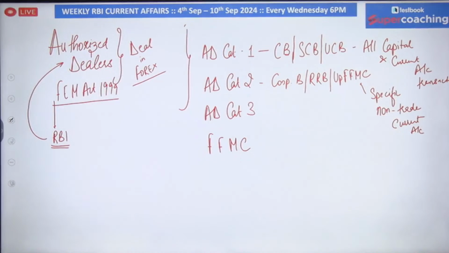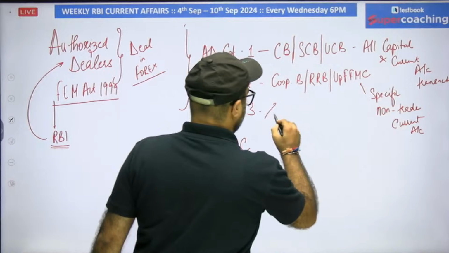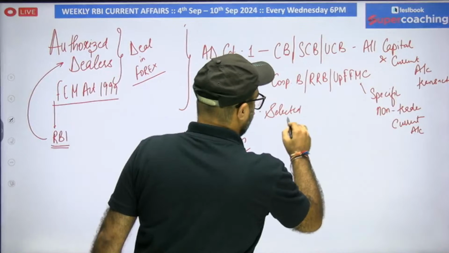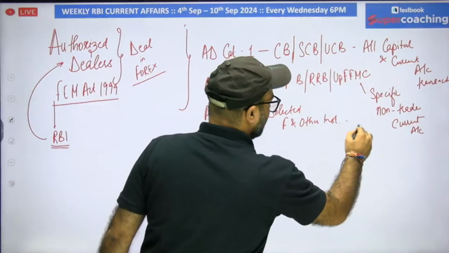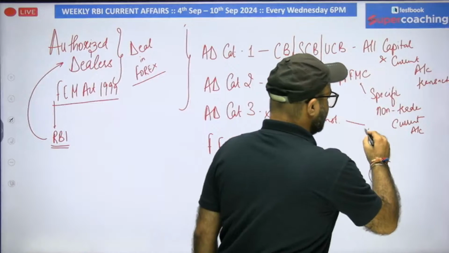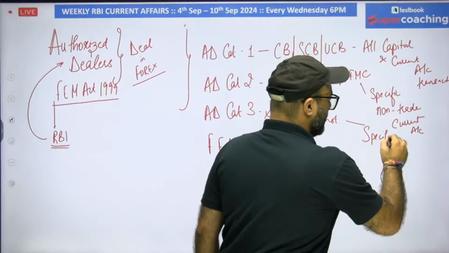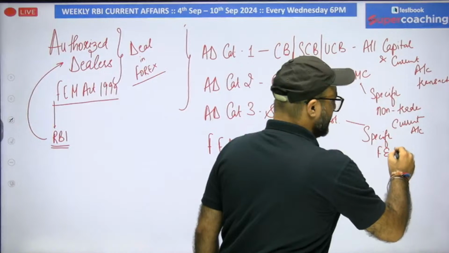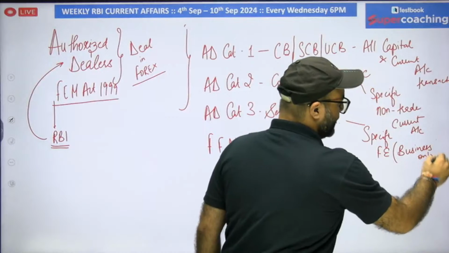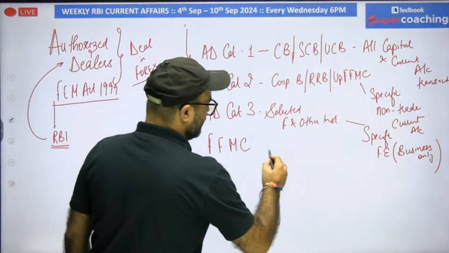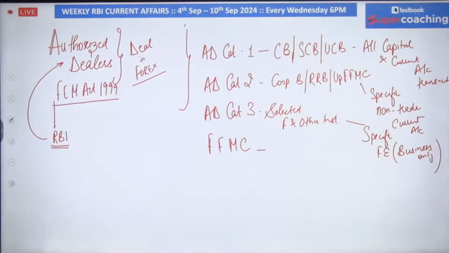Then we have category 3. In this we include selected financial and other institutions, which are allowed to provide specific foreign exchange transactions related to their business only. The fourth one is full-fledged money exchangers. These full-fledged money exchangers are allowed to exchange currency.